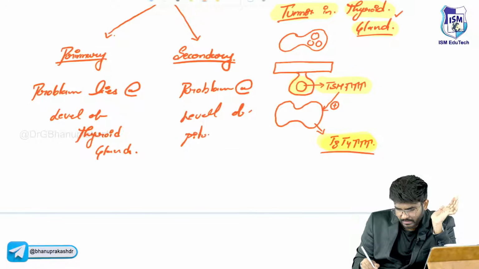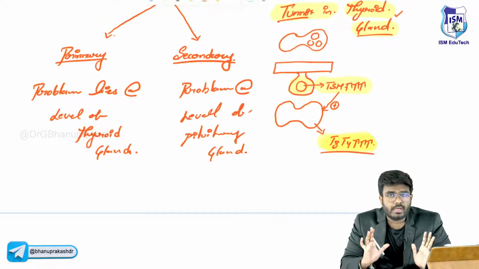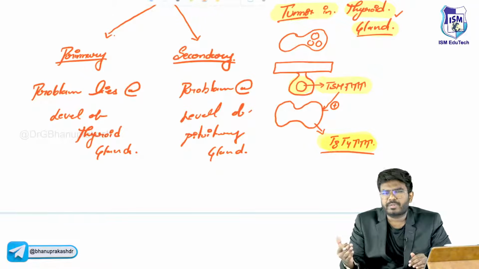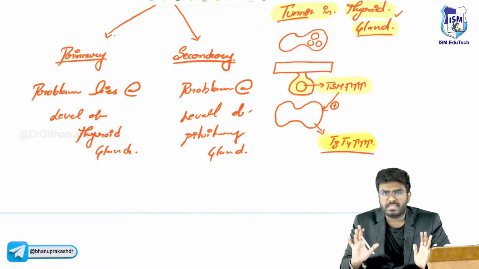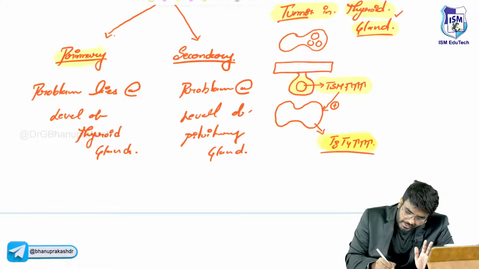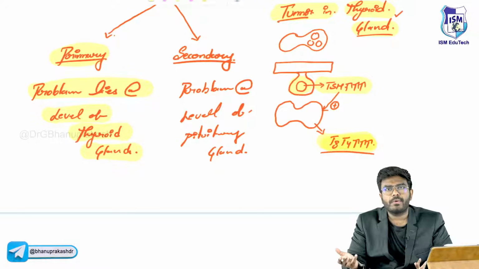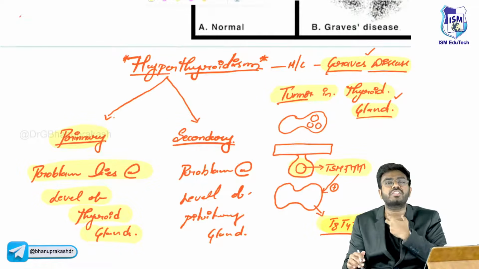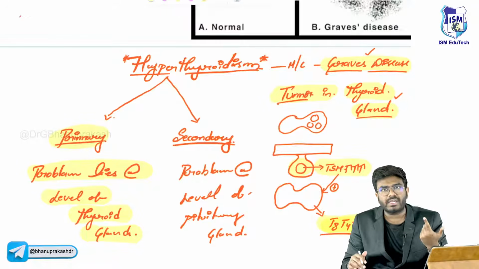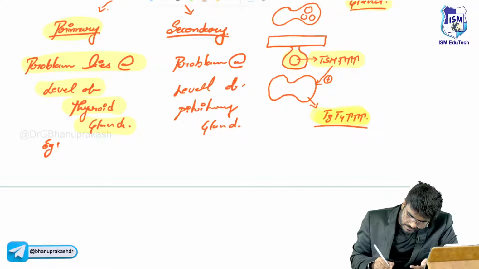pituitary gland. So how many types of hyperthyroidism are there? Two types. Actually, some books mention three: primary, secondary, tertiary. But generally what you need to know is primary and secondary hyperthyroidism. What exactly is primary hyperthyroidism? The problem lies at the level of the thyroid gland. The example is Graves' disease. In Graves' disease, there is stimulation of the thyroid gland, so more T3 and T4 are produced. So an example of primary is Graves'.